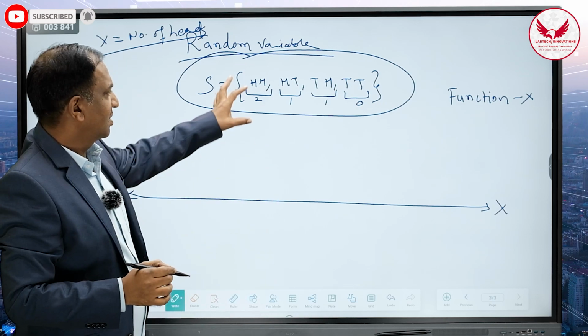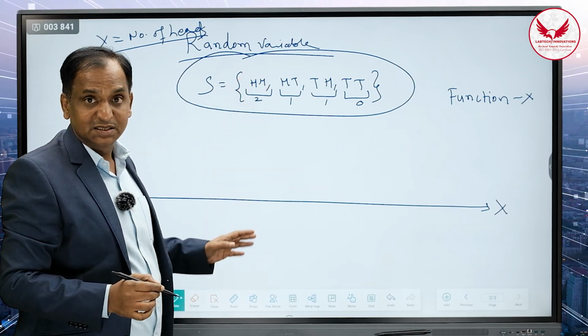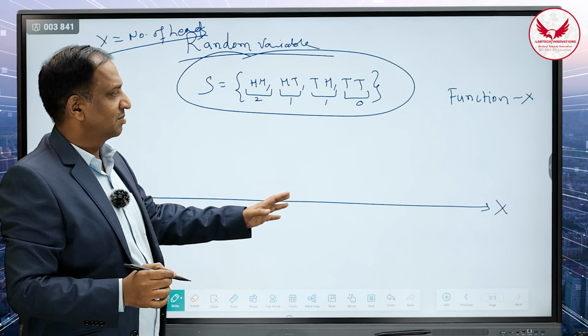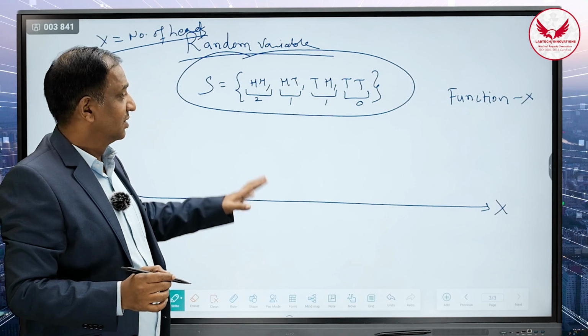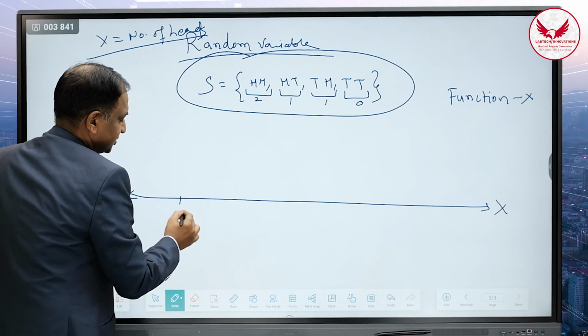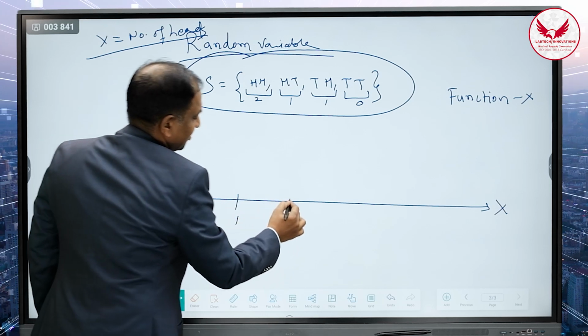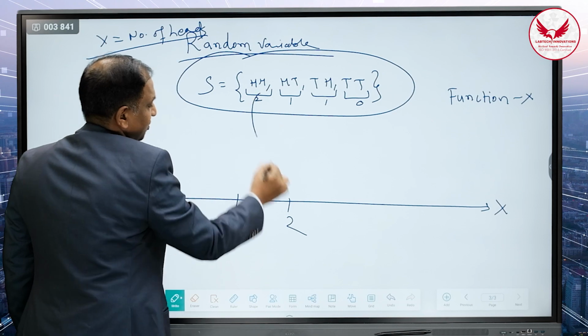When I map all the sample space onto some random variable X, which takes a real number, or all the integer numbers or the discrete numbers, this is called the random variable. So accordingly, the number of heads could be 0, 1, or 2. So HH is mapped to number of heads equal to 2.